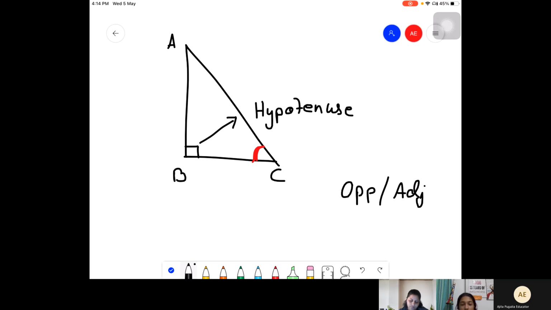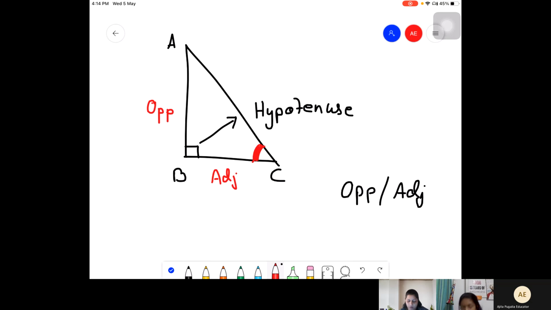The hypotenuse. No, no, no. Hypotenuse is always fixed. Oh, you're talking about angle C. Yeah, I'm talking about angle C. Opposite to angle C, it's AB. So when I'm talking with respect to angle C, this side becomes opposite and this side is called the adjacent side.